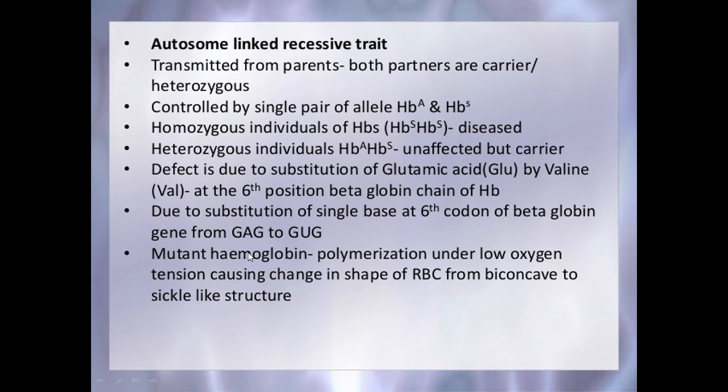If there is a mutant hemoglobin, then there is polymerization under low oxygen tension, causing a change in shape of the RBC from biconcave to a sickle-like structure. So this is sickle cell anemia, which is an autosome-linked recessive trait.